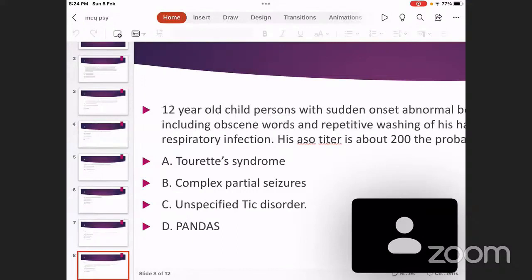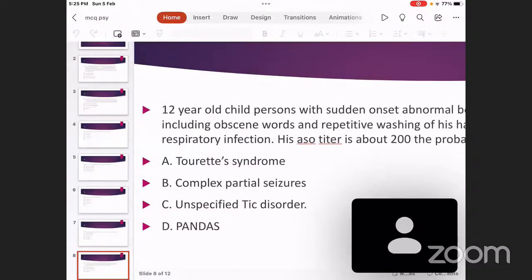It can include peculiar movements of the head or the neck, as in tics, or vocal tics, like obscene words or throat clearing. So here, there is a history of respiratory or skin infection with streptococcus.